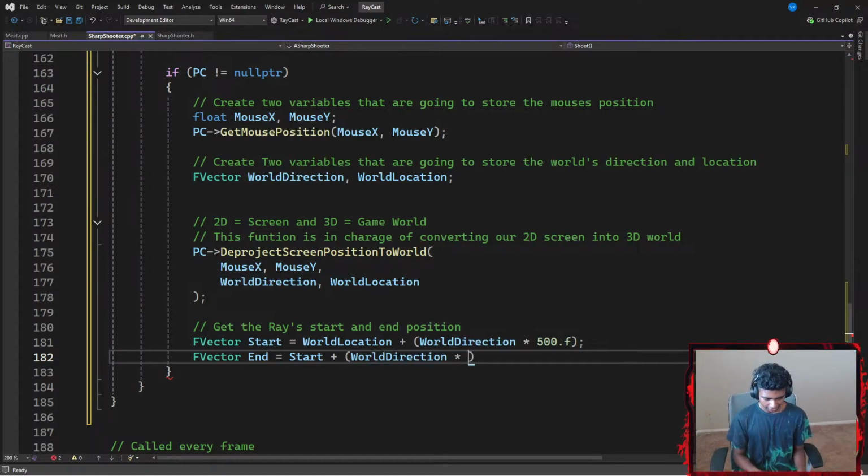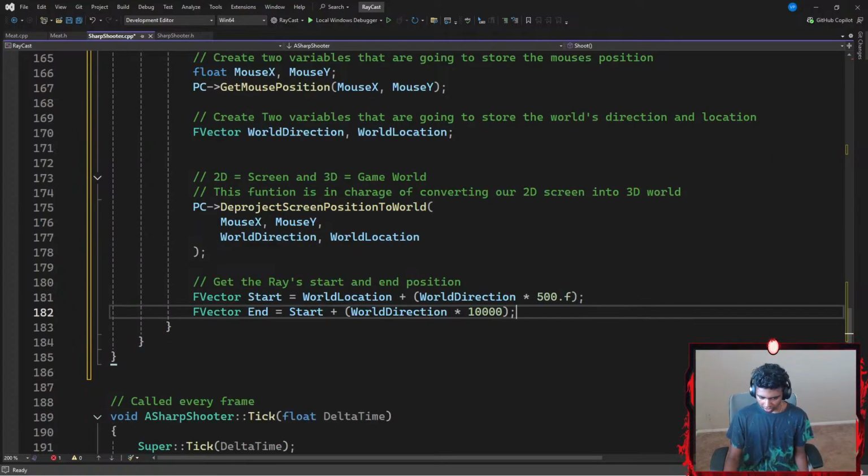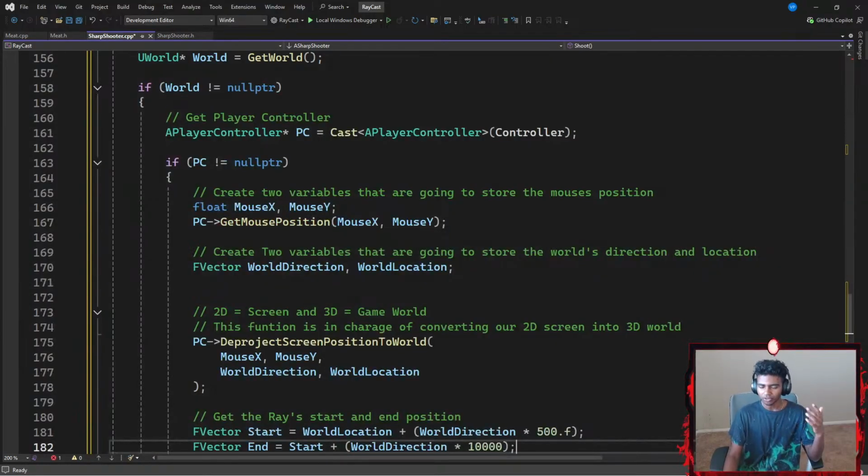Okay, I'm going to multiply this by 10,000. Should I go with 100,000? I think 10,000 is good. Okay, and then let's end that with a semicolon. And I think we're halfway done with our function.